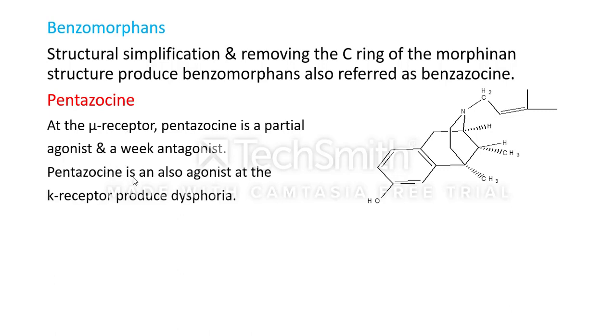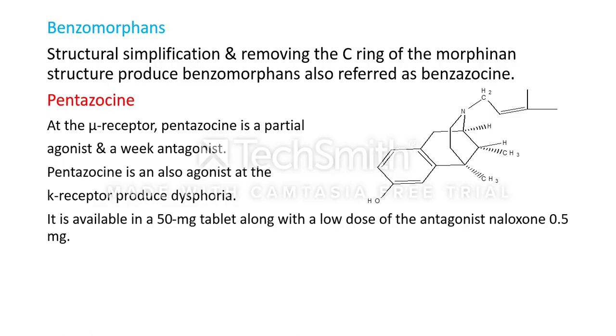Pentazocine is also an agonist at the kappa receptor, and produces dysphoria by acting on the kappa receptors. Dysphoria means a feeling of dissatisfaction, anxiety and restlessness.